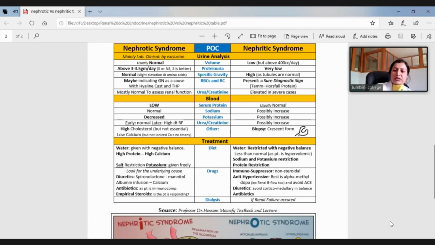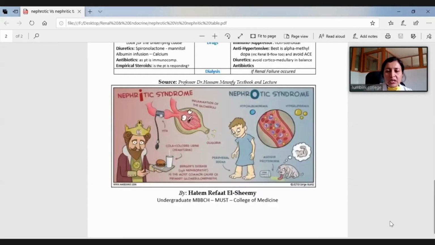And treatment we will not discuss for nephritic syndrome. So here you see O and I, you can see this picture. For O we are denoting hypoalbuminemia. If there is hypoalbuminemia, there is massive proteinuria. So in urine there is massive protein loss, and in the compensatory mechanism, there are fat globules in the urine, instead of the RBC casts seen in nephritic. In the eye, here the eye is presenting high blood pressure, the cola colored urine, and there is inflammation of the glomeruli. Any question till now?